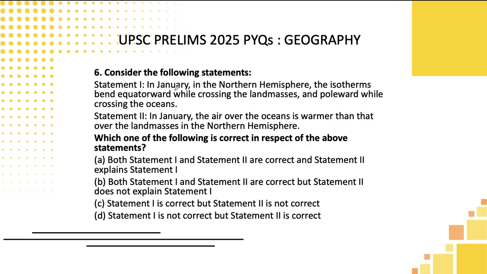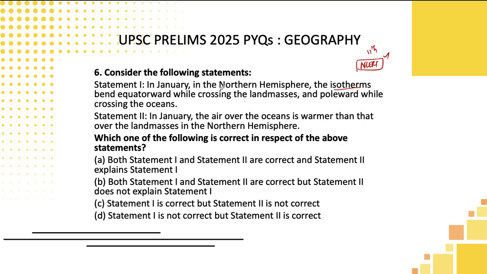Sixth one, this is also a direct isotherm question picked from your NCERT from the climatology chapter, that is the 11th standard Fundamentals of Physical Geography. Those of you who have not read that book, please go and read it and try to make notes from that and revise it multiple times. This one book itself will help you in answering most of the questions in the geographical segment, but you have to have some concept clarity.